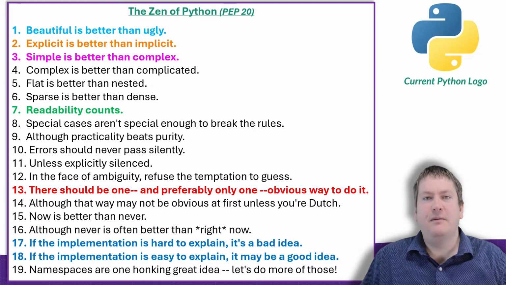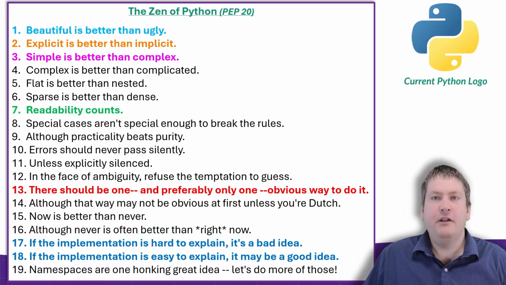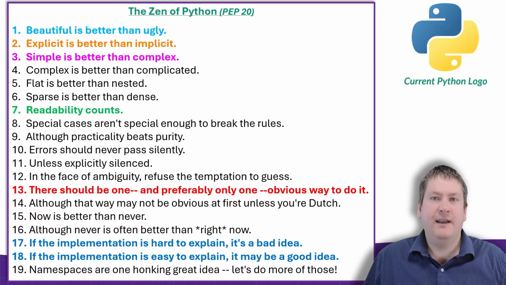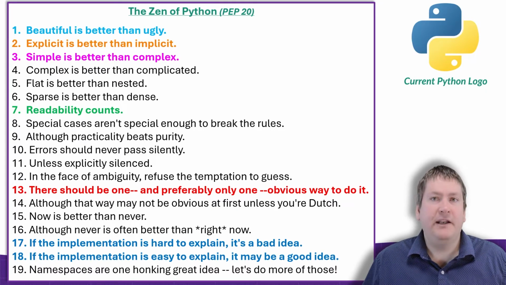I don't expect you to memorize all this, but I have highlighted some of the important principles, including beautiful code is better than ugly code, explicit is better than implicit, simple is better than complex, readability counts, and there should be one and only one obvious way to do things. And if an implementation is hard to explain, it's probably a bad idea.